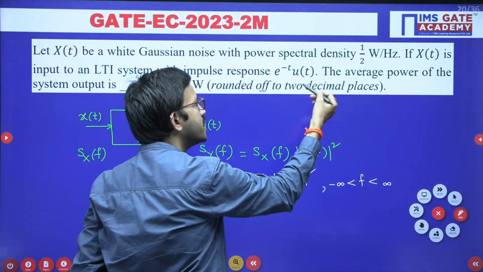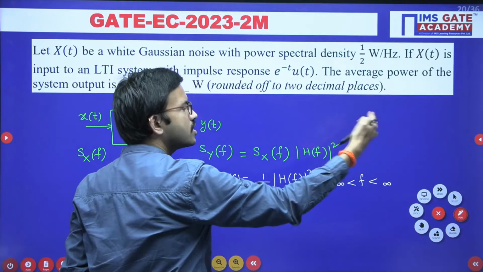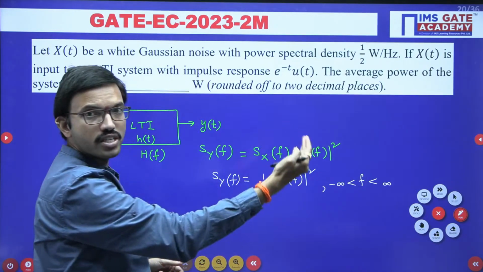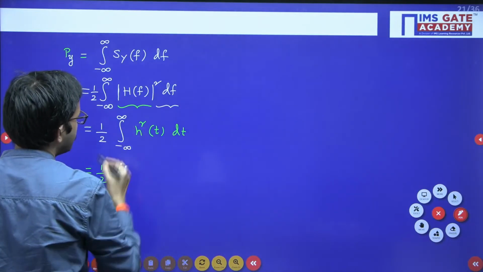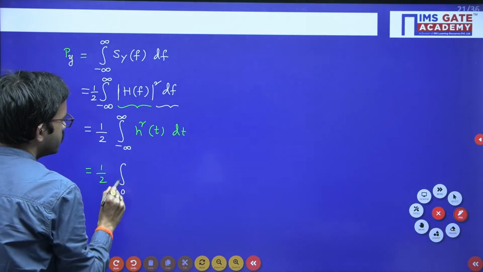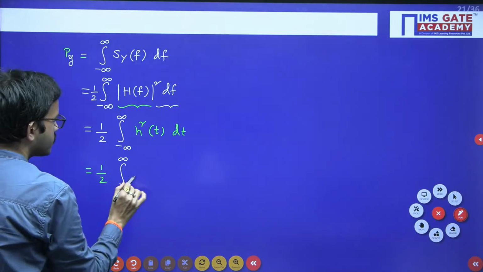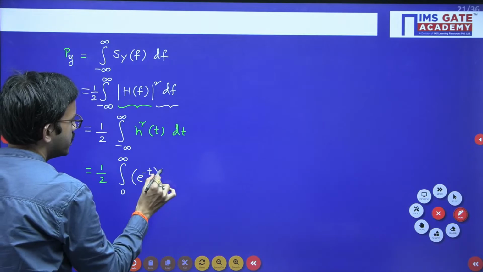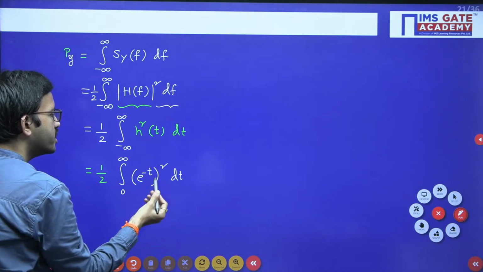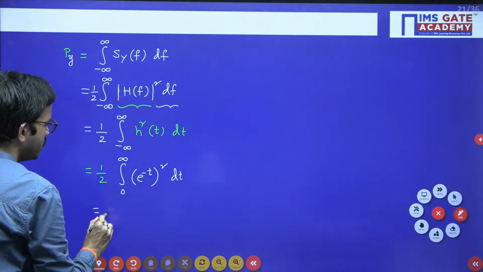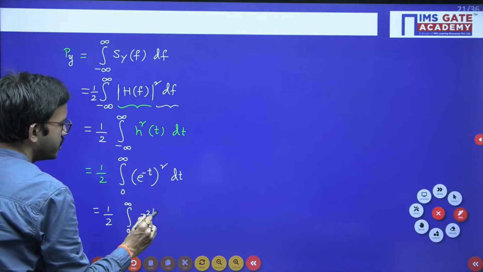Since u(t) exists from t equal to 0 onwards only, on the positive t axis, from 0 to infinity you are having e^(-t). So now you have to change the limits: integral 0 to infinity, e^(-t) whole square dt. Using the formula (a^m)^n equals a^(mn), we get 1/2 integral 0 to infinity e^(-2t) dt.